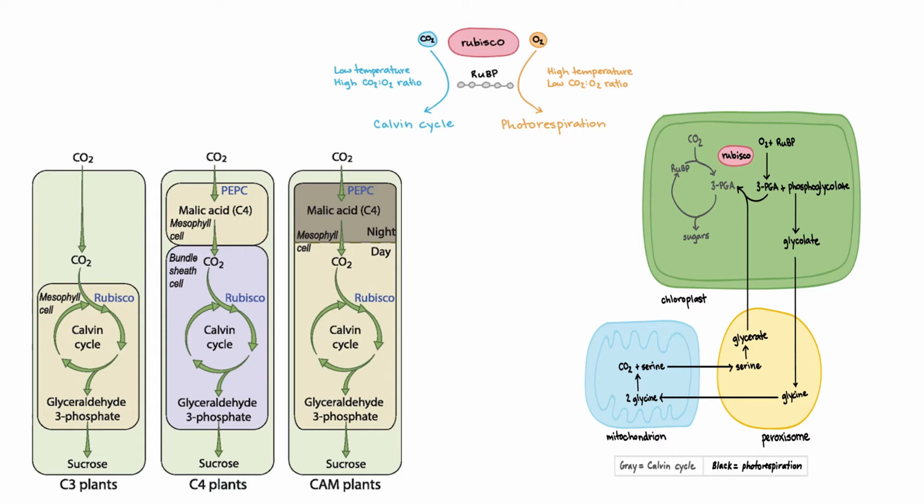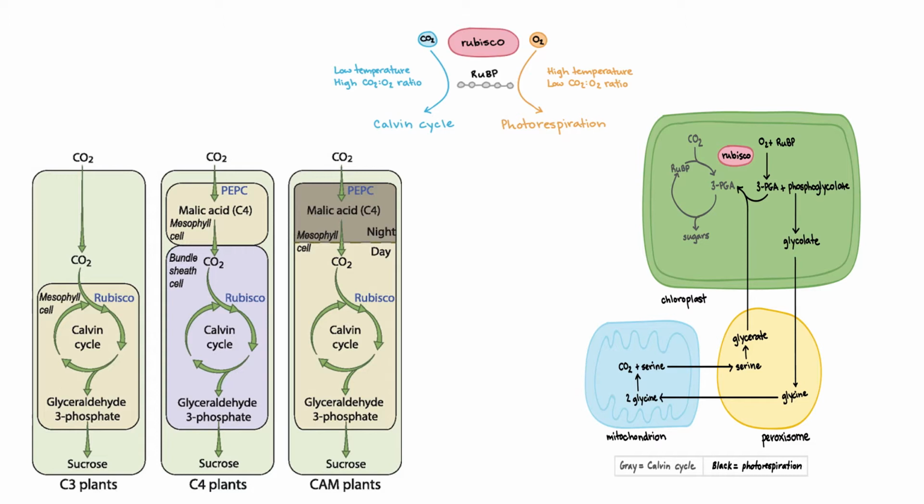Six Calvin cycles are needed to produce 1 glucose molecule. The first carbon dioxide acceptor is RuBP, that means ribulose 1,5-bisphosphate. Normally, RuBisCO fixes carbon dioxide at low temperature and high carbon dioxide to oxygen ratio. But RuBisCO can also fix oxygen at high temperature and low carbon dioxide to oxygen ratio, and that leads to a wasteful process known as photorespiration.